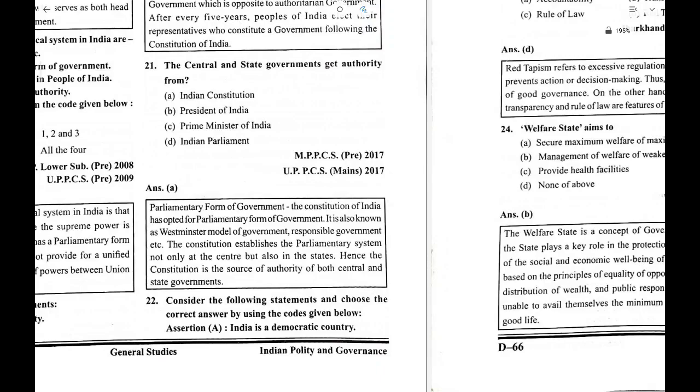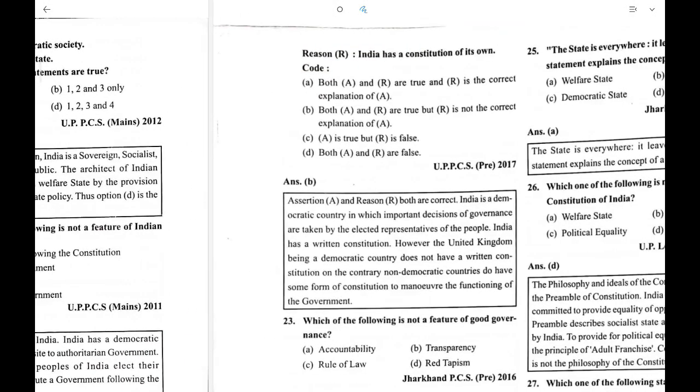Now, the statement is given and we have to choose the correct answer. Assertion is that India is a democratic country and India has a constitution of its own. This is right. The reason is accurate for the assertion given. So, B is the correct answer.